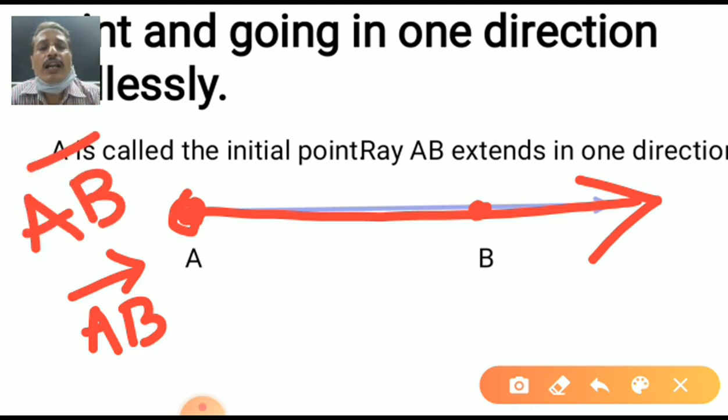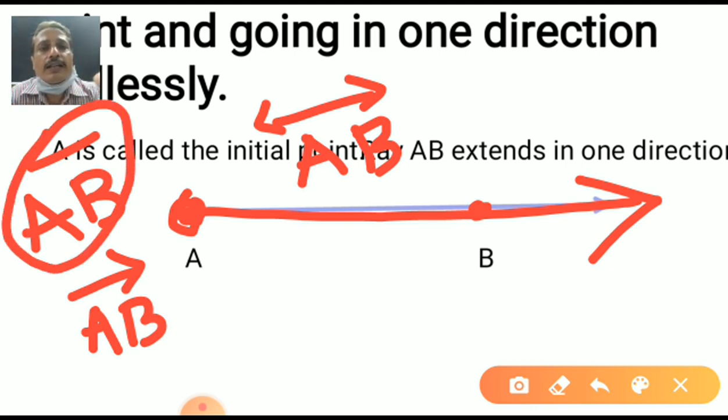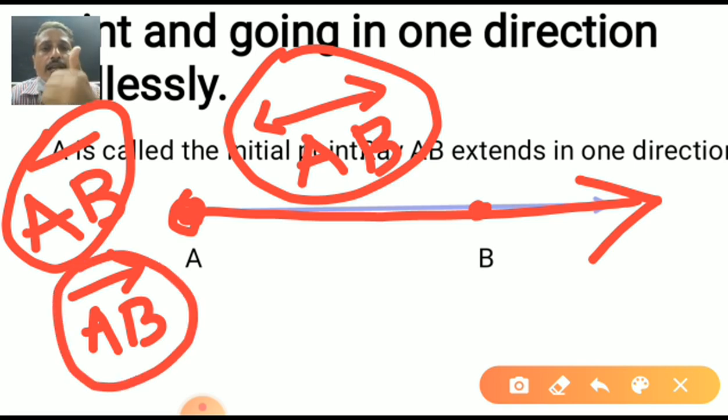What is this? Line segment, student. Only line segment. AB and both side arrow, student. These three names are there. First is line segment. Very good. This is the line segment, and this is the line, both side arrow. One side arrow means ray. Now you have the little confusions. How to remember this one? But when you do practice, you will remember very easily.